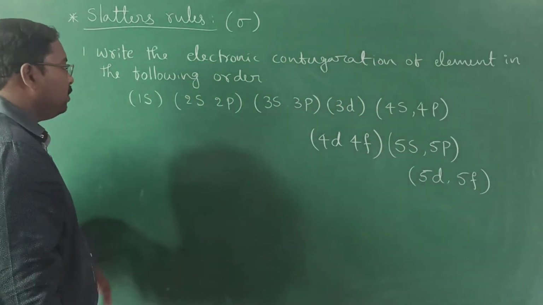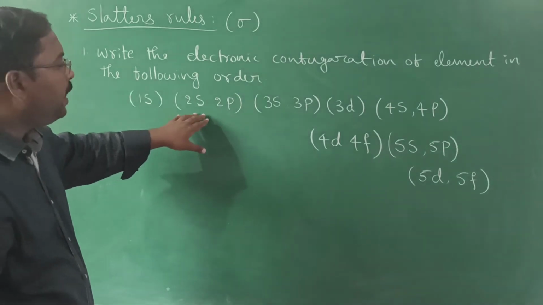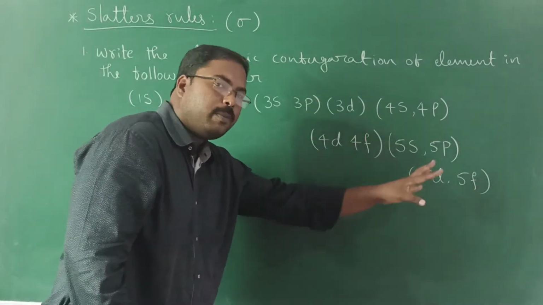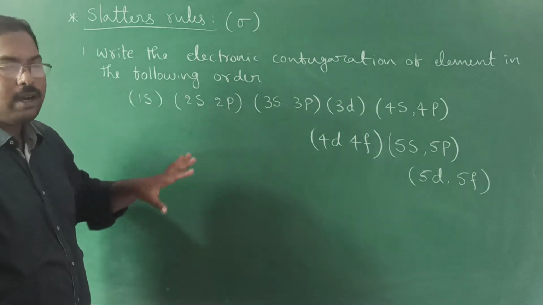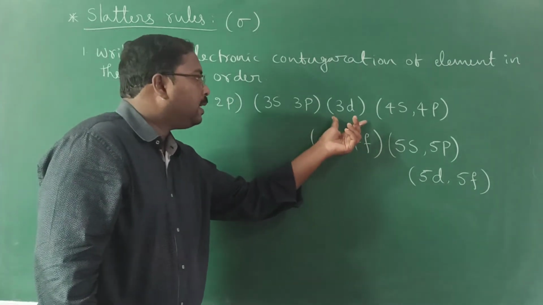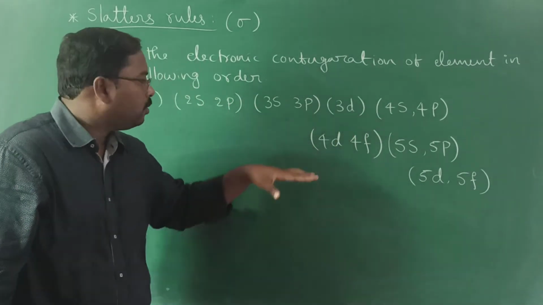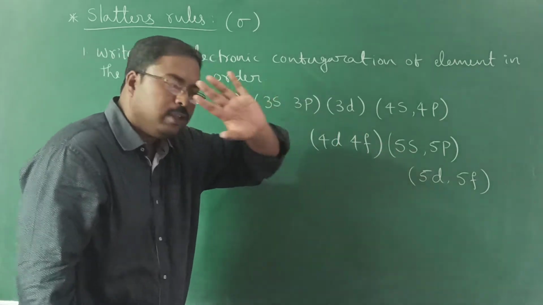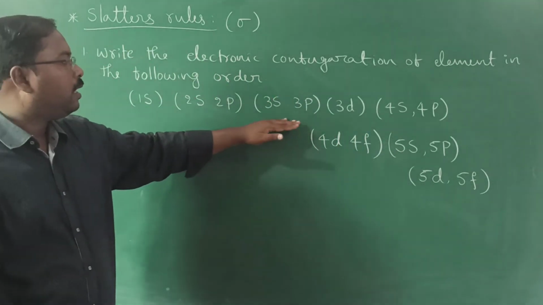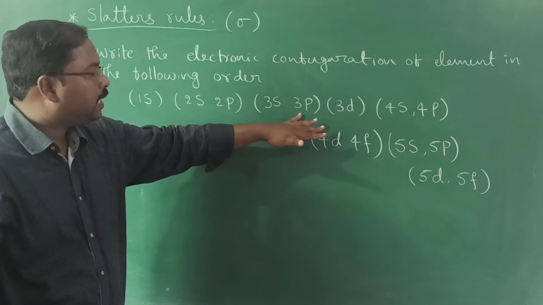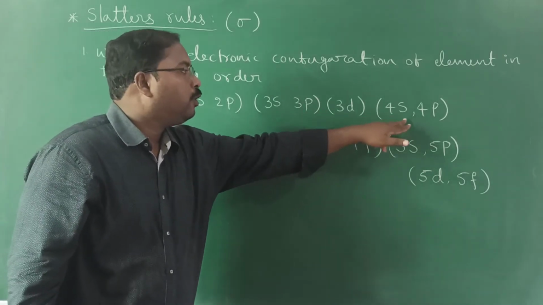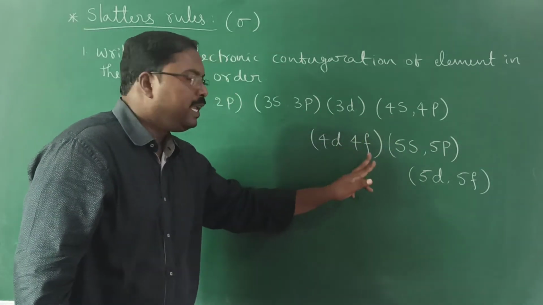Got it or not? So simply it is the arrangement of these orbitals in groups. We know the order, but remember there is no need to follow the n plus l rule. I have written it simply in the order of shells. The third shell contains s, p, d. The fourth shell contains s, p, d, f.